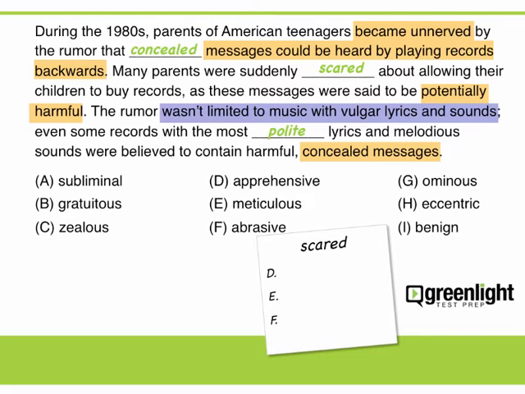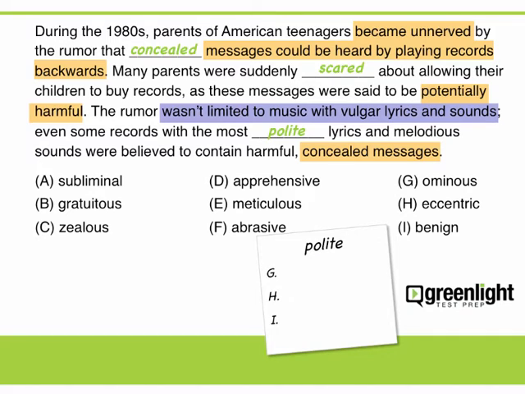Now on to the second blank. Apprehensive means scared, so this is a nice match. Meticulous means detailed, and abrasive means rude. Neither of those answers is supported by context, so answer choice D is correct.